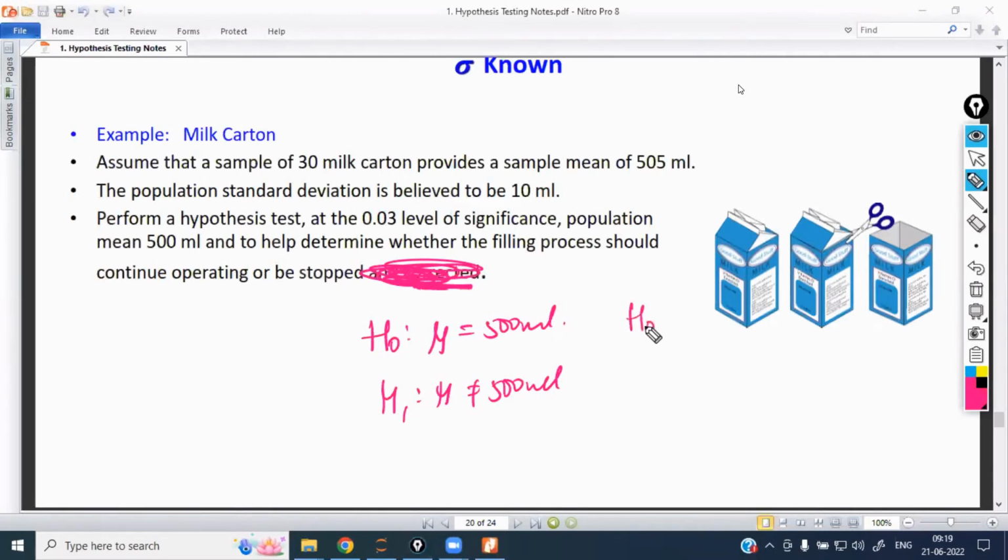From his perspective, H0 will be mu greater than or equal to 500 ml and H1 is mu less than 500 ml. If the same word is not there, the entire null and alternate hypothesis will change. This is from the quality inspector's perspective, and this is from the company owner's perspective. The word "corrected" means that one.